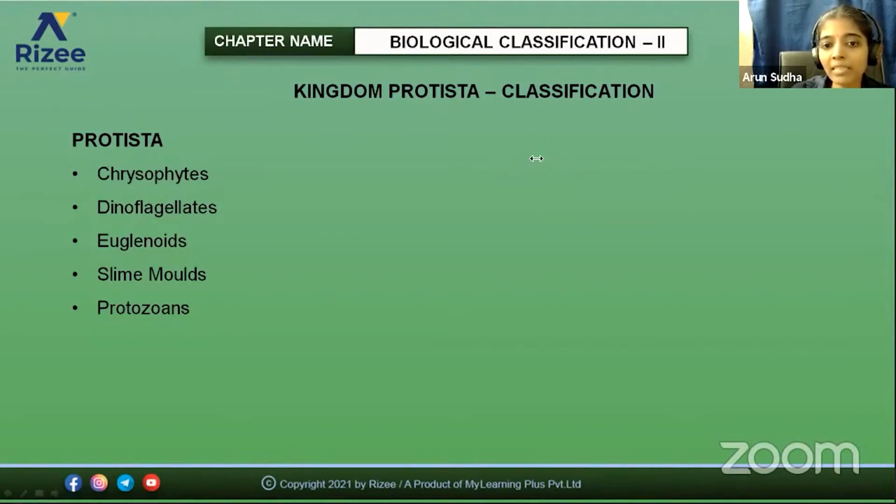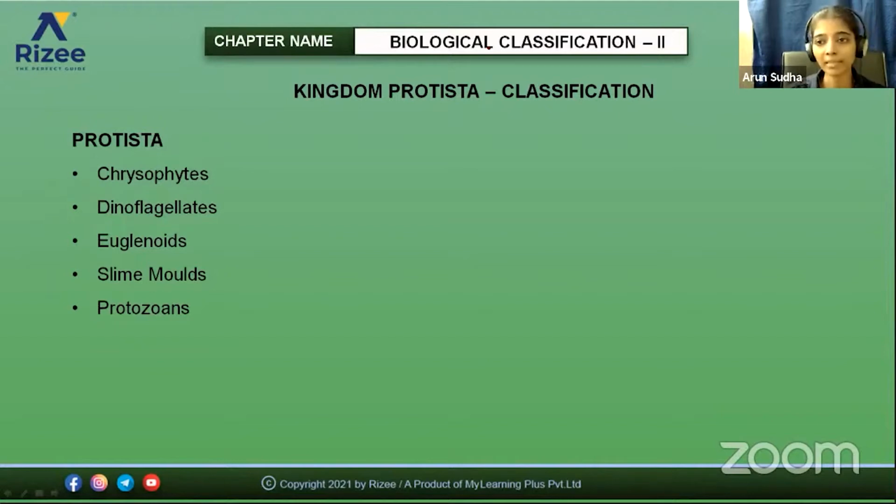There is a mild variation between Protista and Protoctista. Protista includes the Chrysophytes, dinoflagellates, euglenoids, slime molds, and protozoans. It depends on the scientist who did the classification. Different scientists included different organisms under Protista.